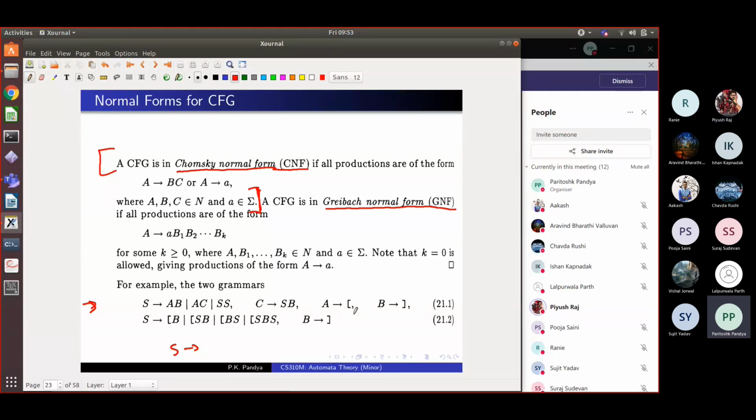Whenever you apply these rules, you get longer and longer sentential forms. If you apply this rule, the length remains the same. So how will you get an empty string? You cannot.